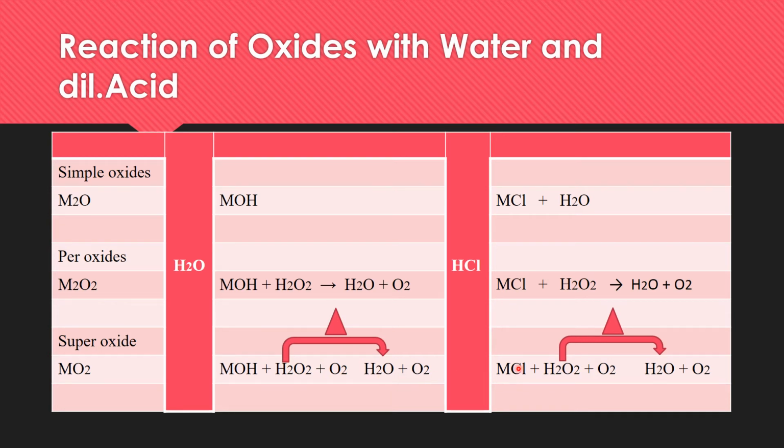And again, when this superoxide, like potassium superoxide, reacts with hydrogen chloride, potassium chloride will be formed along with hydrogen peroxide and oxygen. And again, due to the exothermic reaction, temperature will increase and this hydrogen peroxide will decompose into water and oxygen. All these reactions are quite exothermic. A large amount of heat is produced during the reaction.